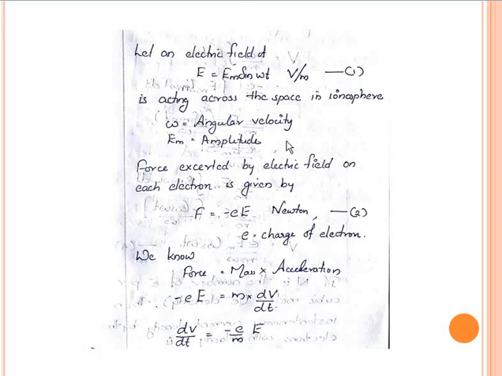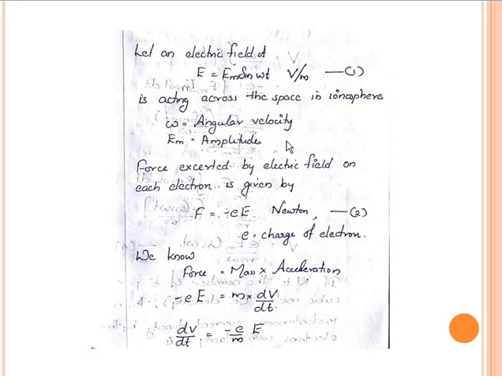Due to the electric field, a force will be exerted on the electron. We know that force is equal to charge into electric field. So here charge is minus e. So the force will be minus e into E newton, where small e is the charge of electron. Let it be equation number 2.